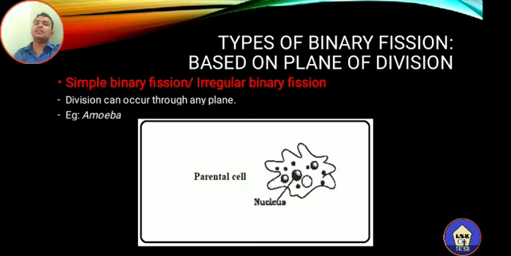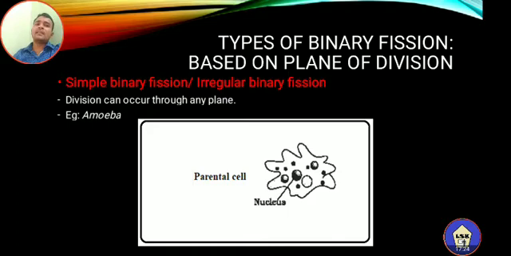See, here you can see the diagram of amoeba, the parental cell. It consists of a nucleus. So this is an example of a eukaryotic unicellular organism. And you know, all the unicellular eukaryotic organisms are placed under kingdom Protista. So this is a member of kingdom Protista. Amoeba is an example of a unicellular eukaryotic organism. So this is the parental cell.